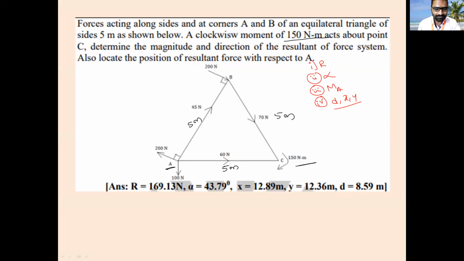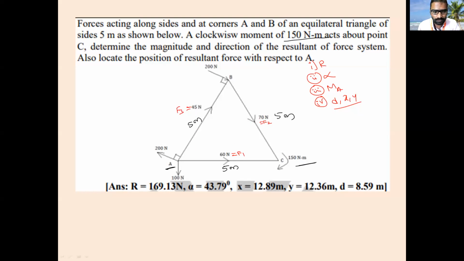Okay. First you have to find out. I will take this as force 1. This force I will take as F1 force. I will take this force as F2 force. F2 force is how much? It is 70 Newton. And I will take this as F3 force. Is it visible, everyone? Whatever I am writing, F1, F2, F3? Yes, sir. Okay, so this F3 force is 45 Newton.